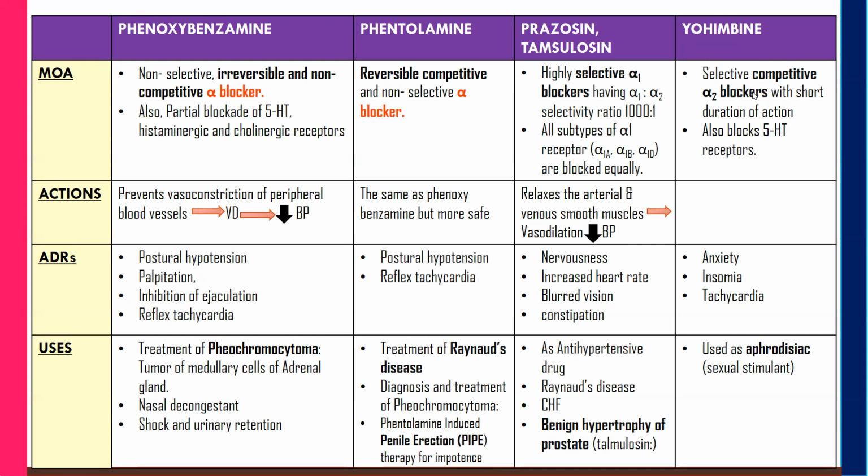Next is yohimbine. Its mechanism of action is that it causes selective competitive alpha-2 block. So it selectively blocks the alpha-2 receptors, and it has a very short duration of action, and along with that it also blocks the serotonergic receptors.